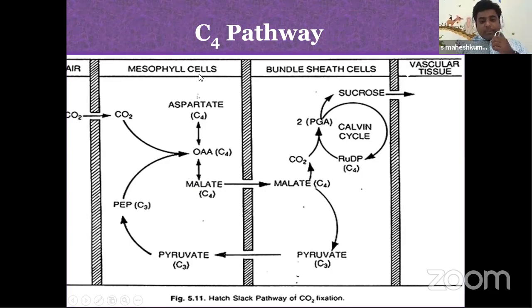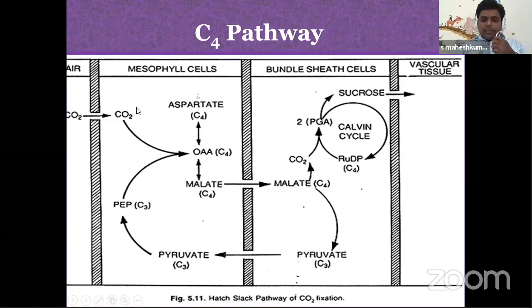The process is happening in mesophyll cells and in bundle sheath cells. The Rubisco enzyme is present in bundle sheath cells, not in mesophyll cells. Suppose the Rubisco enzyme were present in mesophyll cells, which are very near to stomata. If the concentration of oxygen is more than CO2, the Rubisco will let the RuBP take oxygen and start photorespiration.